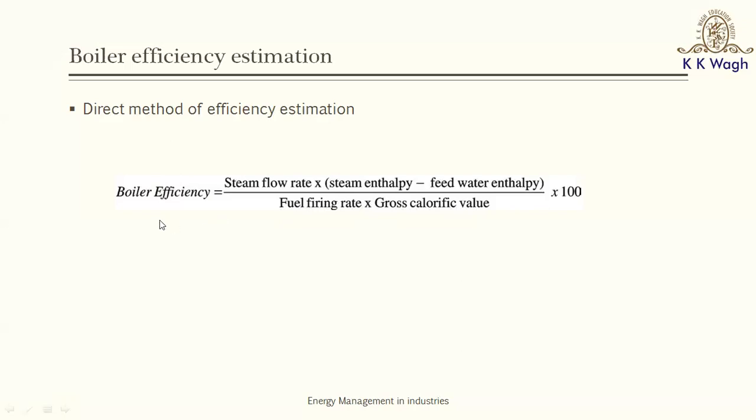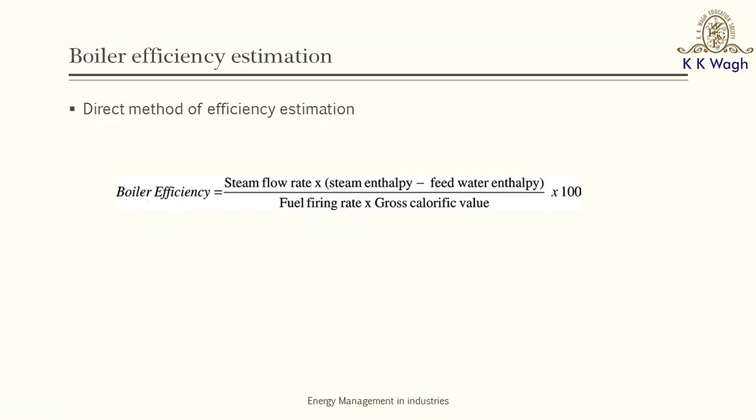So in order to determine the boiler efficiency by what is known as the direct method, we need to estimate somehow how much fuel is being burned per unit time, and we need to estimate the energy content of that fuel. Now, this energy content of the fuel can be estimated by a calorimeter, either a bomb calorimeter or a Junkers gas calorimeter.